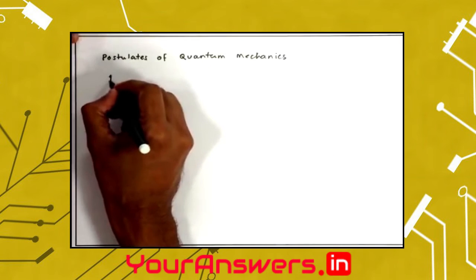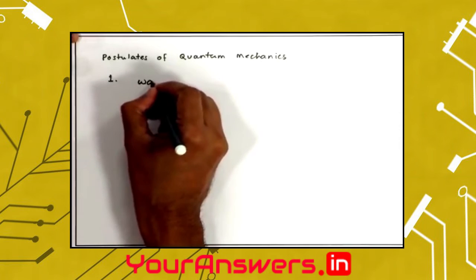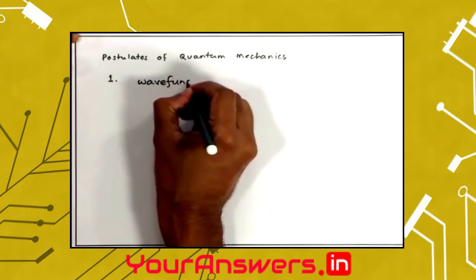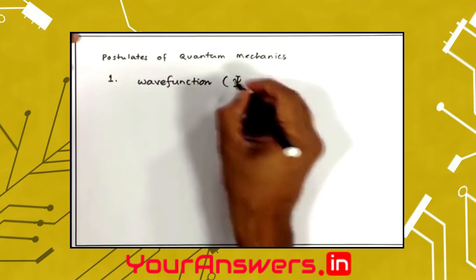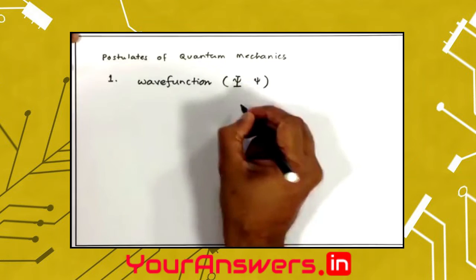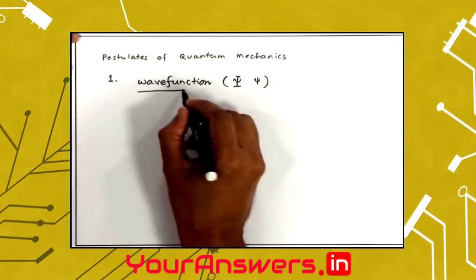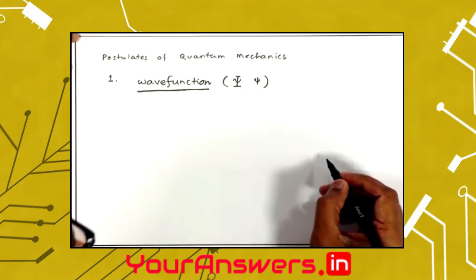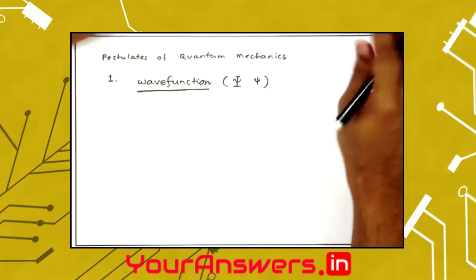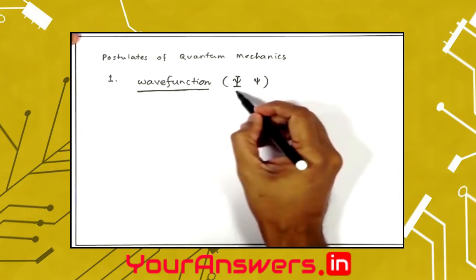The first postulate of quantum mechanics tells that there exists something which is called the wave function. This wave function is denoted by the Greek letter psi, either in the small case or in the capital case. Quantum mechanics tells us that for every quantum mechanical system, there exists this wave function, denoted as psi, that contains all the information that we need to have. Everything that we need to know about a system is present in this wave function.